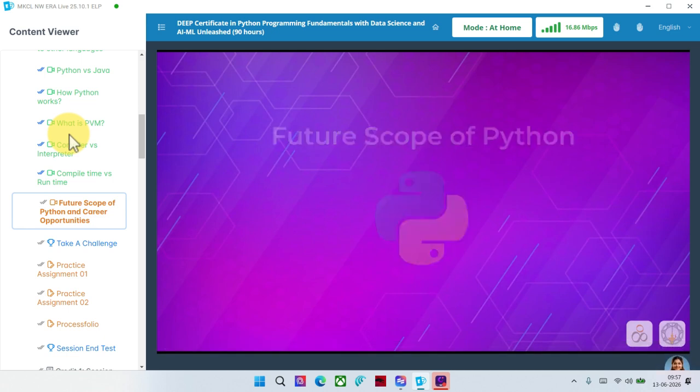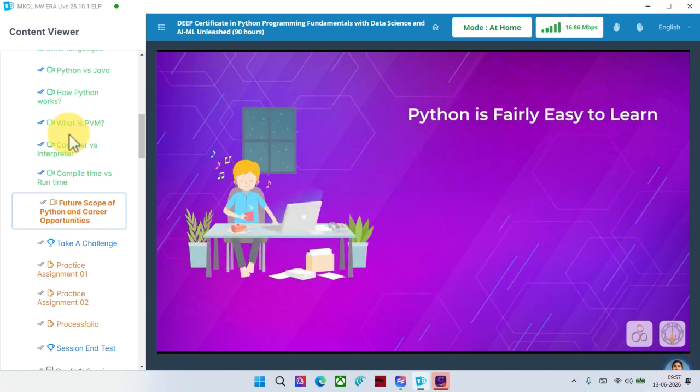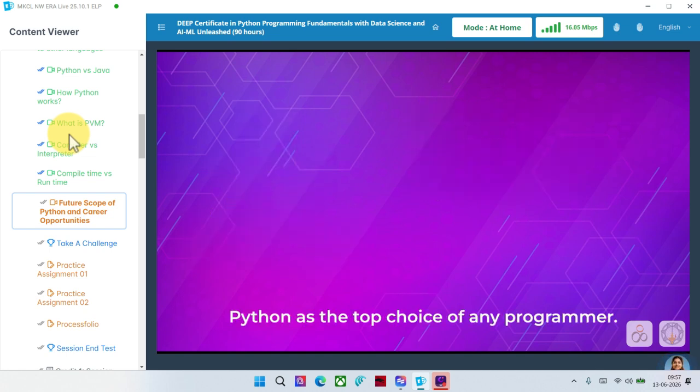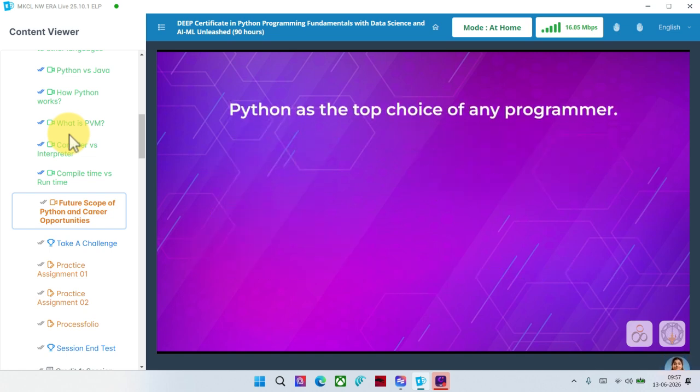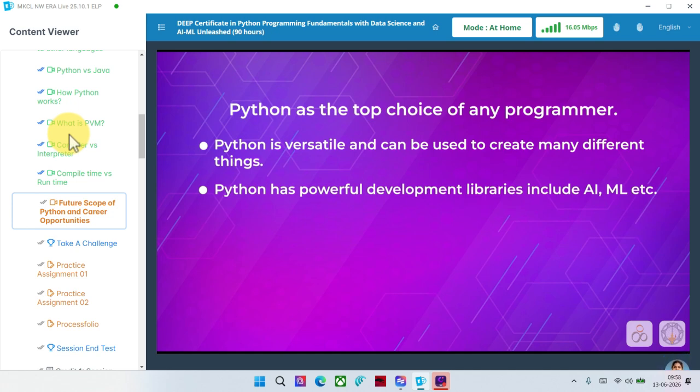Future scope of Python. Python is consistently rated as one of the world's most popular programming languages. Python is fairly easy to learn, so if you are starting to learn any programming language, then Python could be your great choice. Today, various schools, colleges, and universities are teaching Python as their primary programming language. There are many other good reasons which make Python the top choice of any programmer. Python is versatile and can be used to create many different things. Python has powerful development libraries including AI, ML, etc.